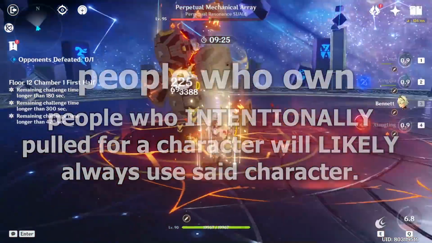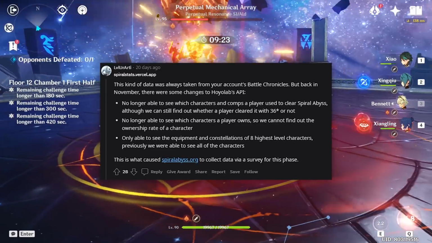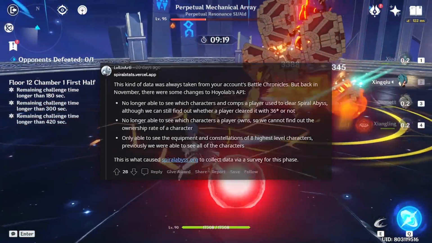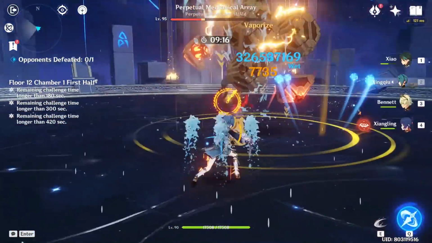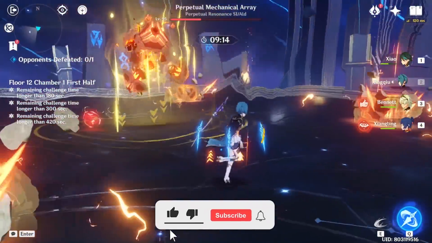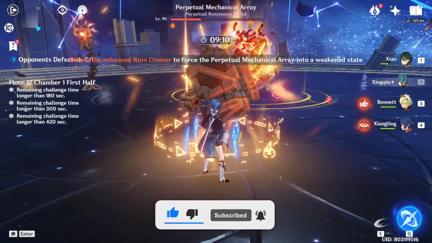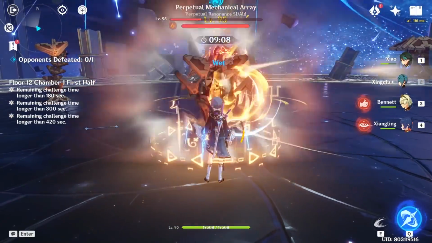But an even bigger problem is that recently MiHoYo has disabled the API for Genshin Impact, which basically makes usage rates completely irrelevant because it's just unreliable. There's no more reliable data source anymore. So when your data is inaccurate, your formula on top of that is going to be even more inaccurate. So it just doesn't work at all.